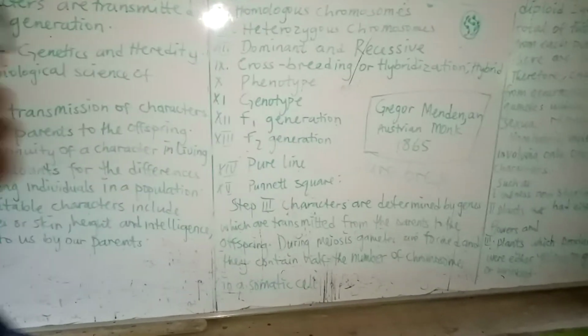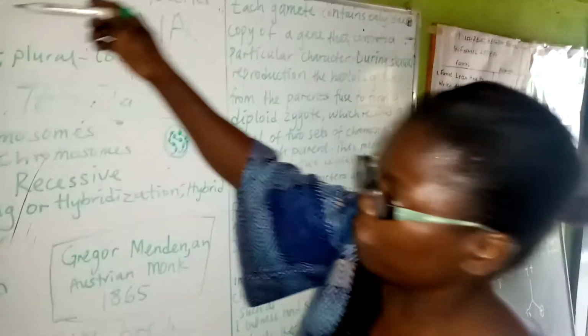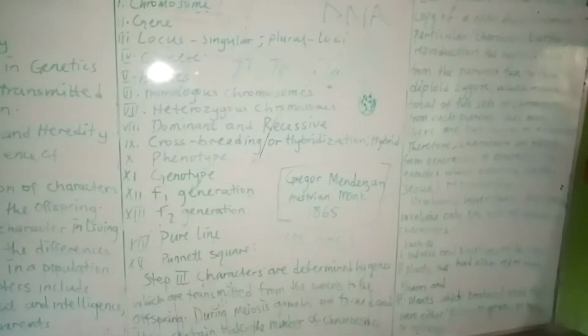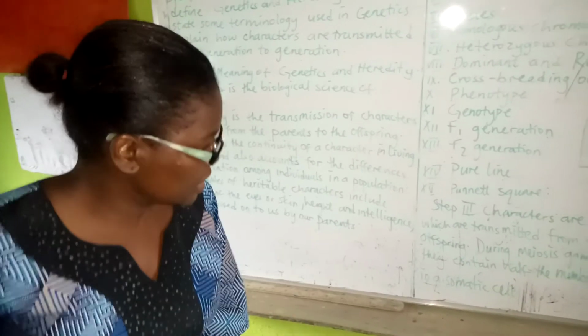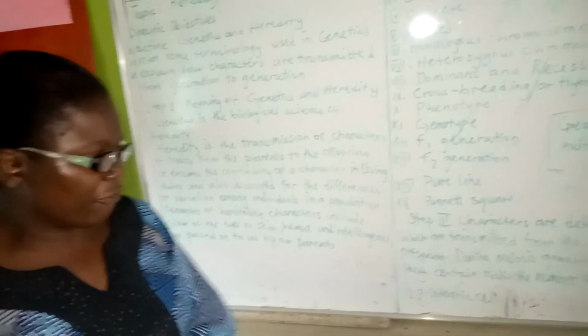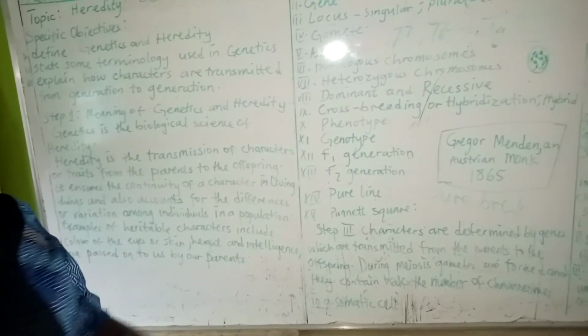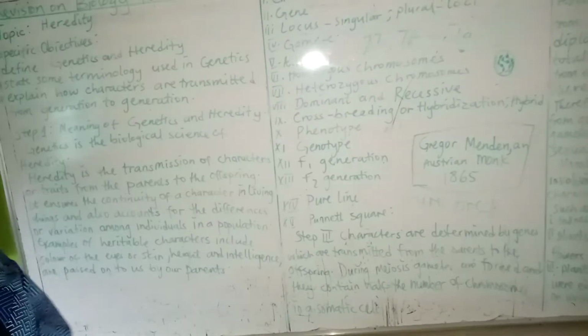Now, characters are determined by genes. You all agree with me, because I've mentioned the meaning of gene. Characters are determined by genes, which are transmitted from the parent to the offspring. During meiosis, in our SS2, we also looked into the topic of reproduction. There we learned about the reproductive system that involves cell division, meiosis. During meiosis, we know that 4 gametes are formed, and they contain half the number of chromosomes in a somatic cell.